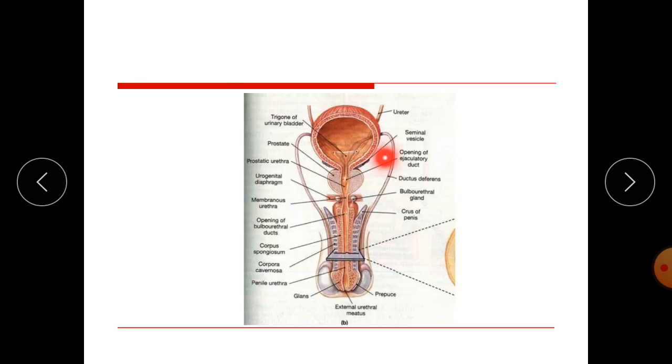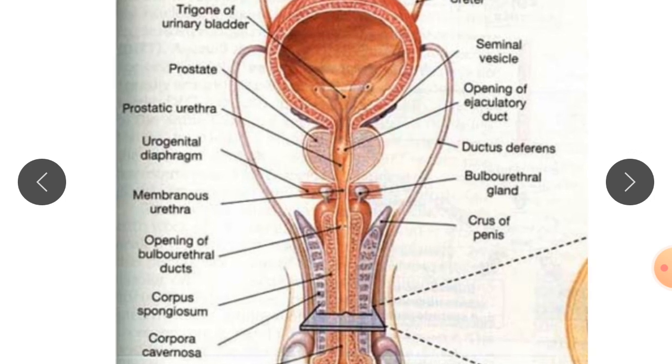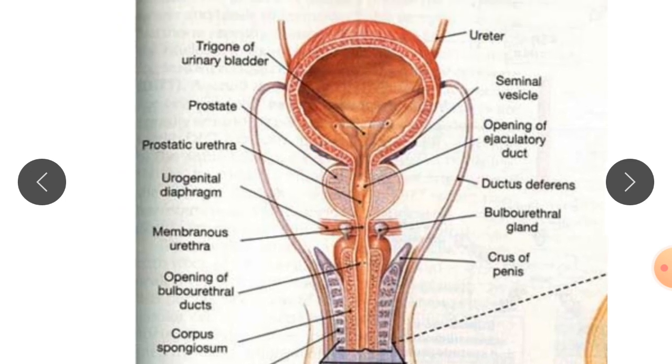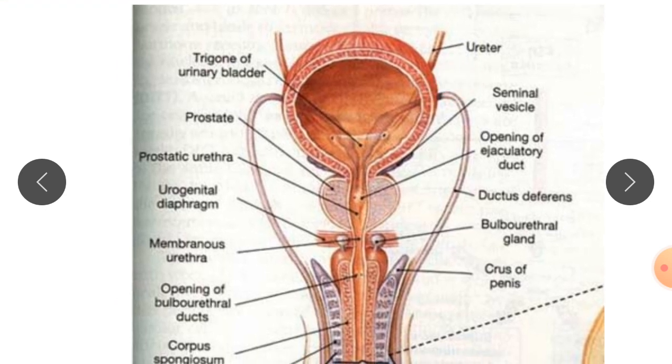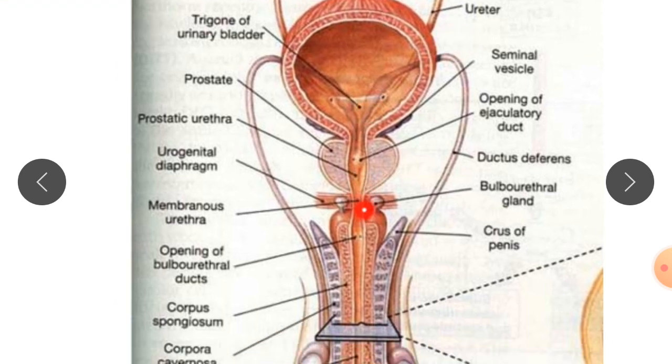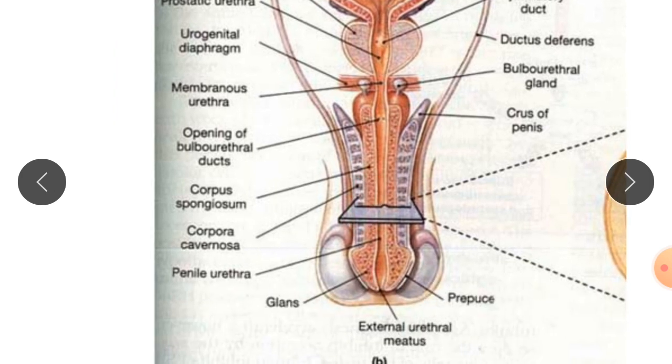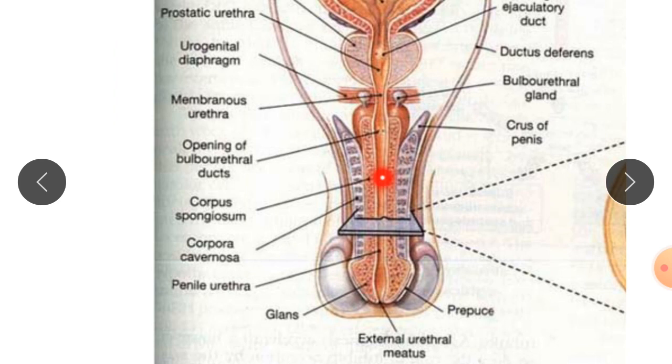Now here we can see, this is the urethra, and this is the prostate, and this is the ductus deferens. After that it will go and pass into the urethra. There are three types of urethra: prostatic urethra, bulbourethral urethra, and the penile urethra. After that the semen will pass through the penis.